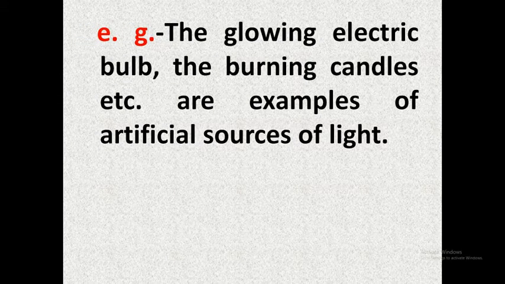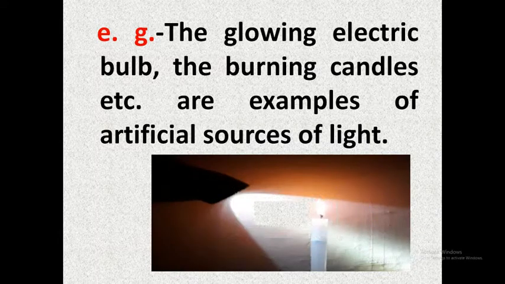The artificial sources of light, the glowing electric bulb, the burning candle, are examples of artificial sources of light. You can think of more examples of luminous and non-luminous sources of light. In this very image, you can see the flame of the candle and the light coming out of the torch. So these are the two artificial sources of light because they have been made by man.